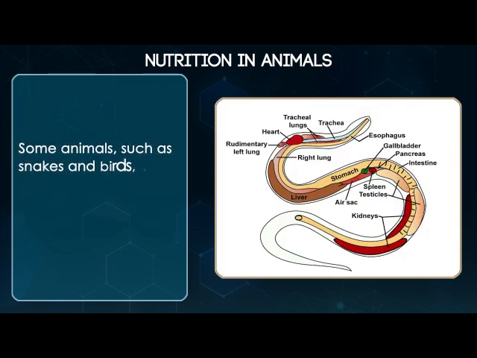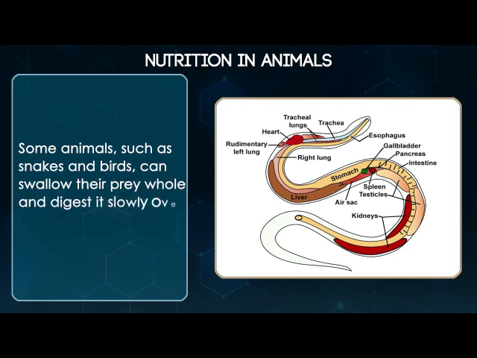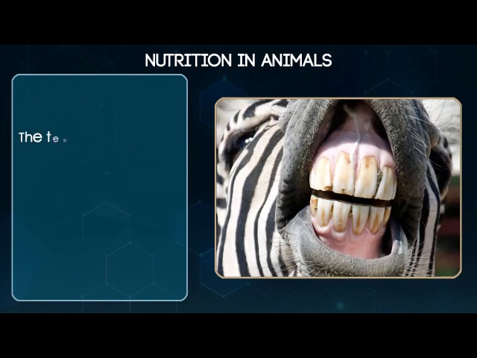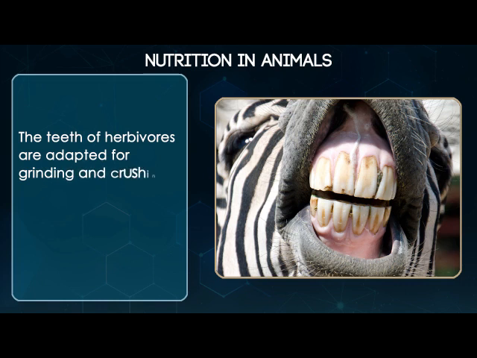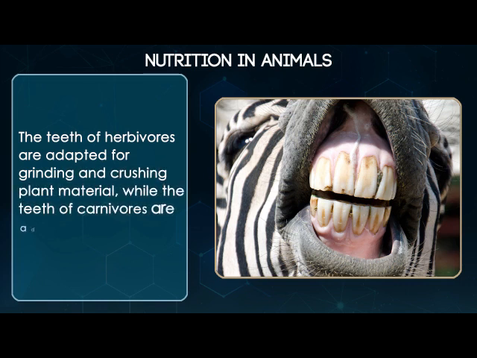Some animals, such as snakes and birds, can swallow their prey whole and digest it slowly over time. The teeth of herbivores are adapted for grinding and crushing plant material, while the teeth of carnivores are adapted for tearing and cutting meat.